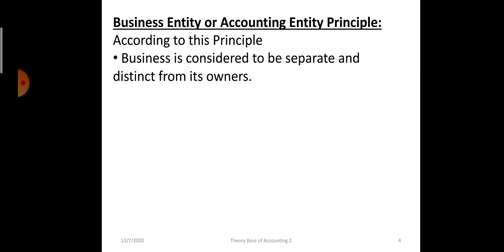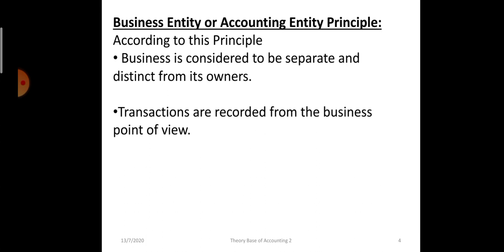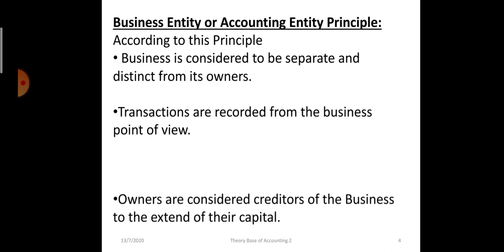And according to that, business is considered to be separate and distinct from its owners. All the transactions are recorded in the books from the business viewpoint, not from the owner's point of view. Okay, all the transactions will be recorded from the viewpoint of business. That's why capital is recorded as a liability for business. If the owner is withdrawing money for his personal use, it is recorded as drawing. Okay, so the owner is having a separate account. All the transactions of owner and business will be recorded in capital account or drawing account. So all the transactions are recorded from the business point of view.